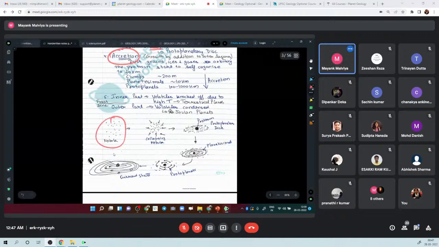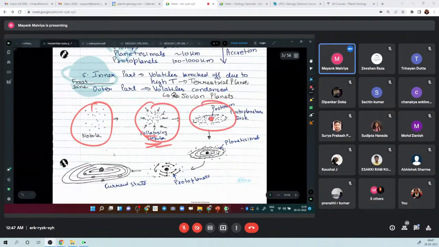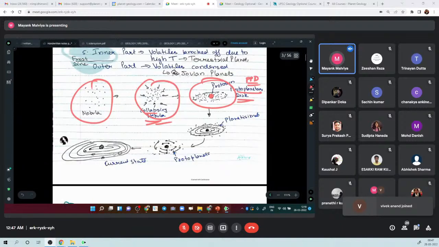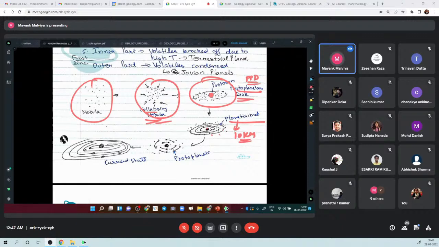This is the nebula. I hope you are able to see this one. This is how you can show a collapsing nebula, right? And then we have the protostar at the center, and this whole thing we call the protoplanetary disk, PPD. Around this protostar we have what we call planetesimals, whose diameter is around 10 kilometers, right? Then when these planetesimals again accrete, through the process of accretion and collision, they become protoplanets. Protoplanets have a diameter in the range of 100 to 1000 kilometers, right?